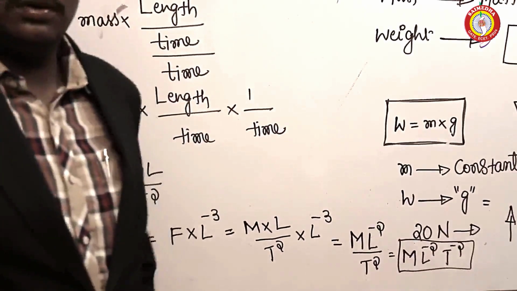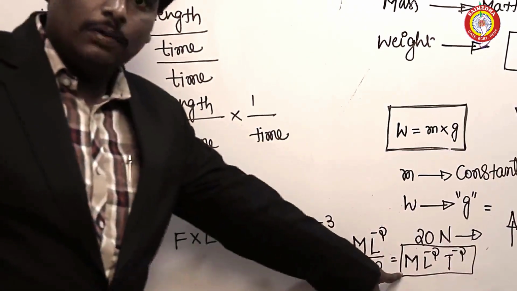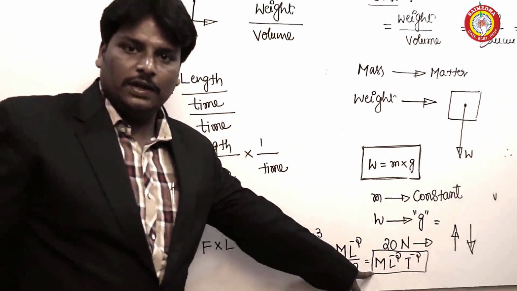It is about the dimensional formulae for specific weight.